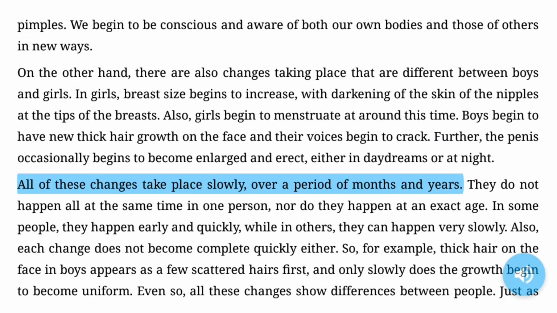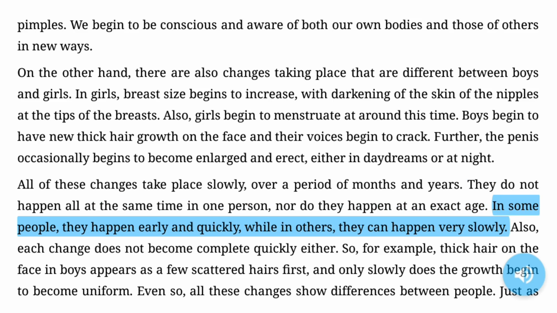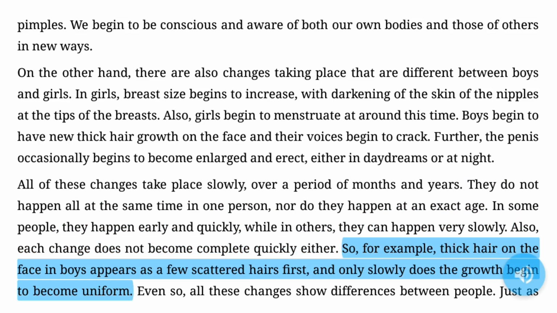All of these changes take place, slowly, over a period of months and years. They do not happen all at the same time in one person, nor do they happen at an exact age. In some people, they happen early and quickly, while in others, they can happen very slowly. Also, each change does not become complete quickly either. So, for example, thick hair on the face in boys appears as a few scattered hairs first, and only slowly does the growth begin to become uniform.